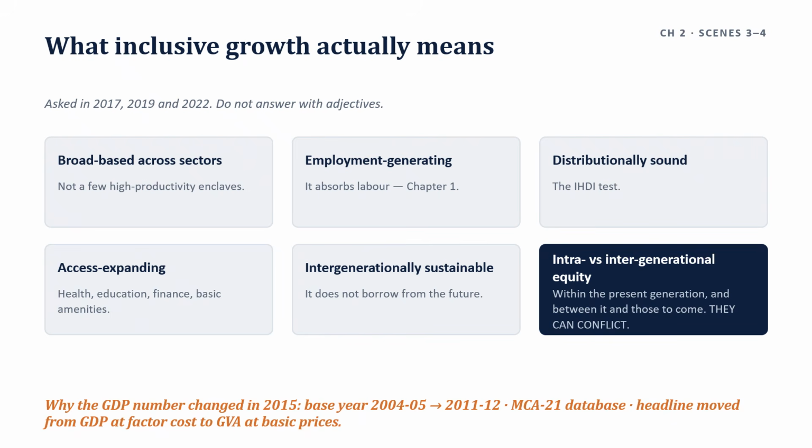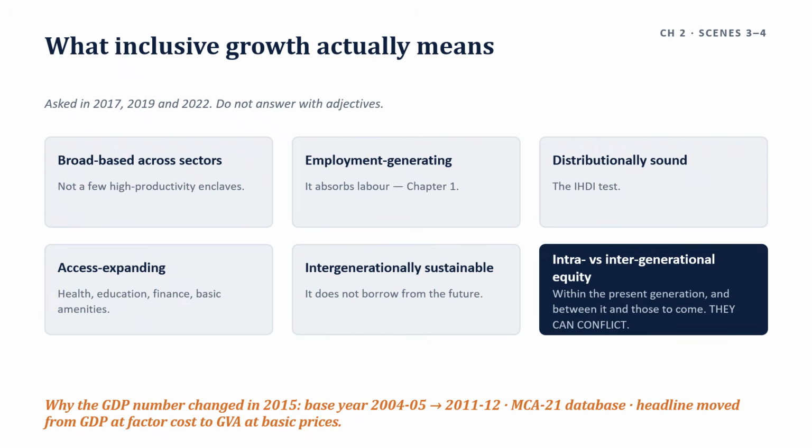It means the headline growth rate can move when indirect taxes move, independent of real output. So, connecting it back, the 2015 revision produced a higher growth rate for the same economy. Nothing in the economy changed. The instrument changed. That is the same lesson as the five poverty numbers and two development indices.